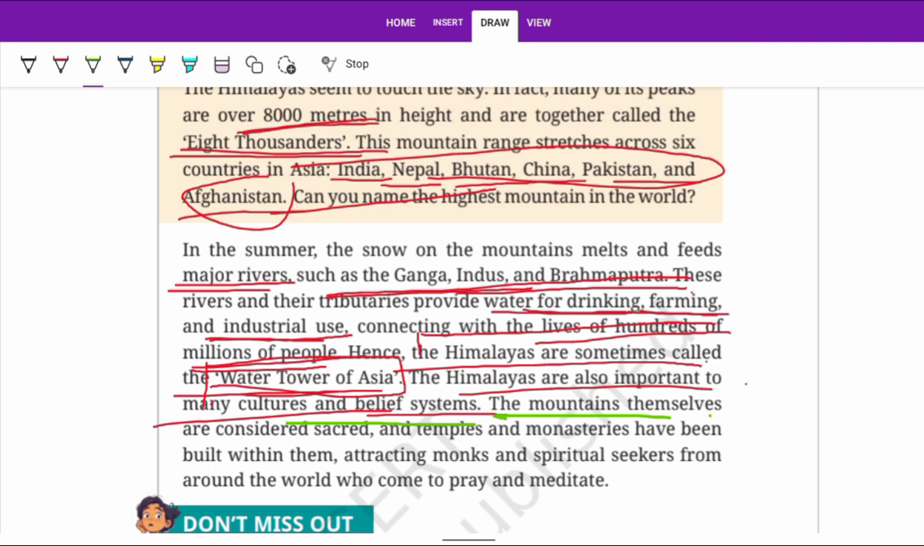Like we see Kedarnath, Badrinath, and many more temples and monasteries. They are called sacred, and temples and monasteries have been built there, attracting monks and spiritual seekers from around the world who come to pray and meditate.